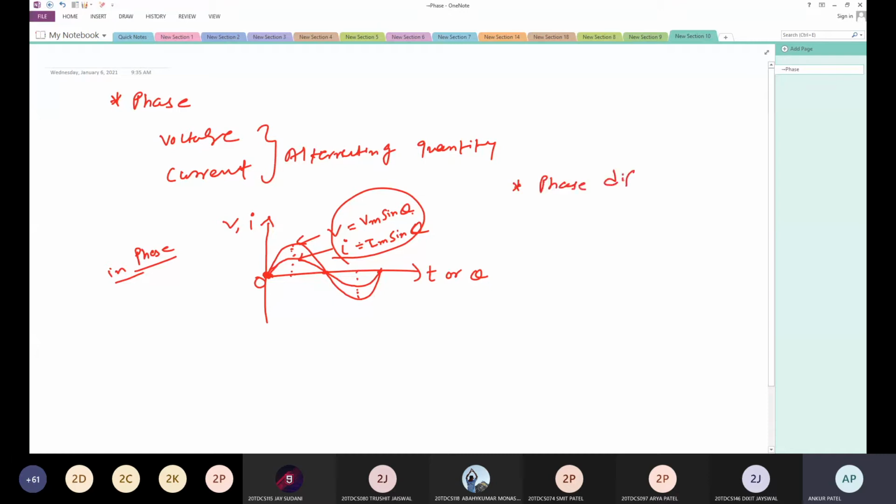For the phase difference, again I am taking two quantities, voltage and current.